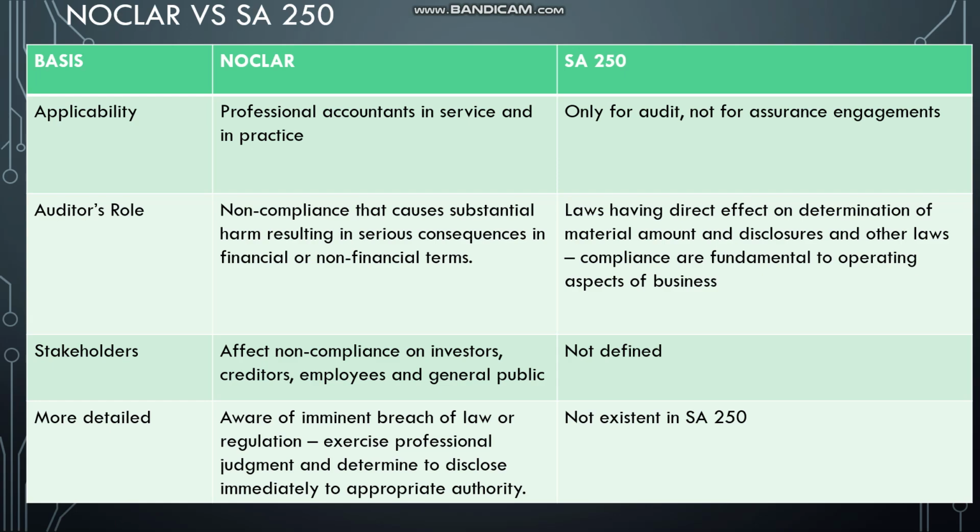And along with this, parallelly complete a few more things in NOCLAR as well, because there are a lot of chances of it coming. Every alternate question has been asked from NOCLAR. So NOCLAR, that is non-compliance with laws and regulations, versus SA 250. So these are the various bases.